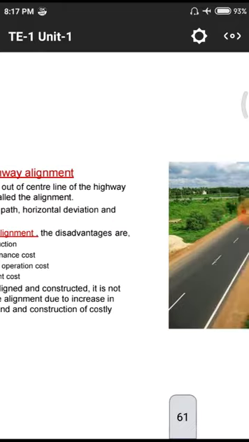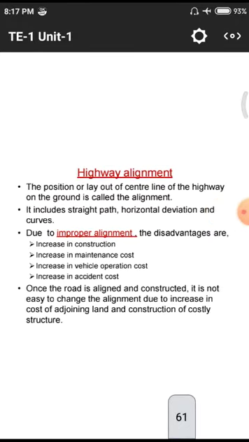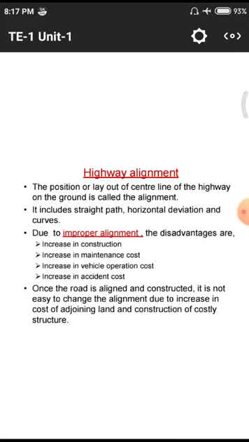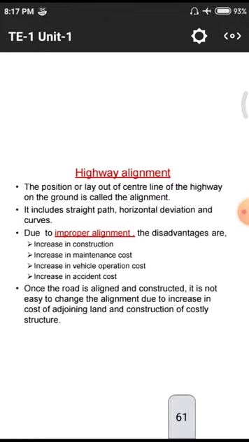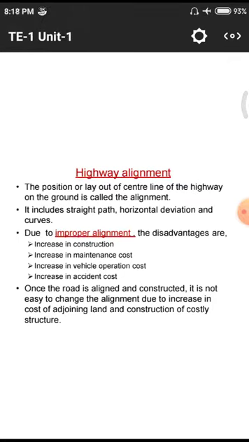In every survey we need to ask the people traveling on those roads for their comments on the particular road. If they are traveling on those roads, we need to take comments from the pedestrians, other vehicular traffic and drivers. We need to collect that data. First of all, we need to consider the alignment of the highway. If the alignment of the highway is proper, we need to take data from the users, that means the drivers going on that particular highway.